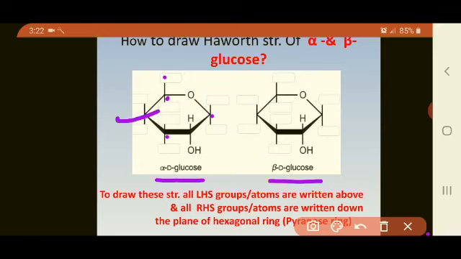To draw these structures, all LHS groups or atoms are written above. Above means you should write it here, like this. And all RHS group or atoms are written down, that is with this. Down the plane of hexagonal ring, that is called as pyranose ring.